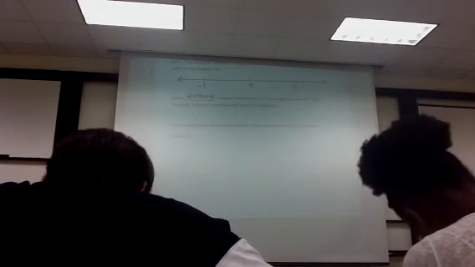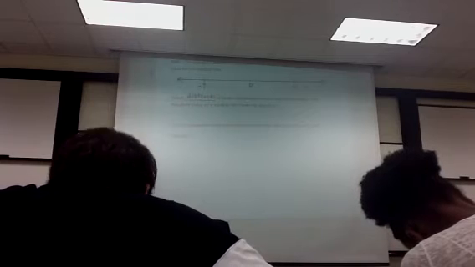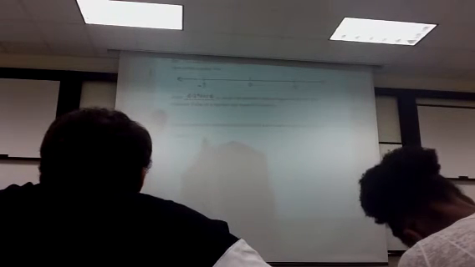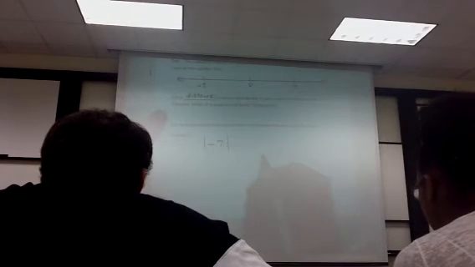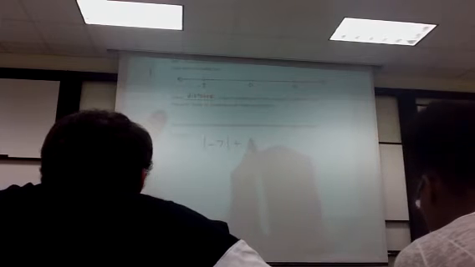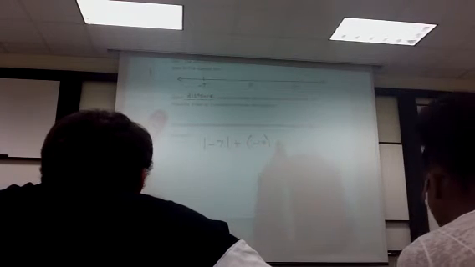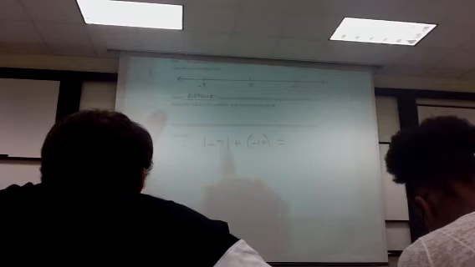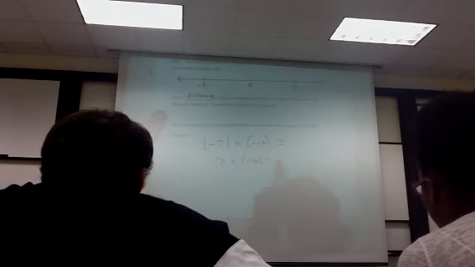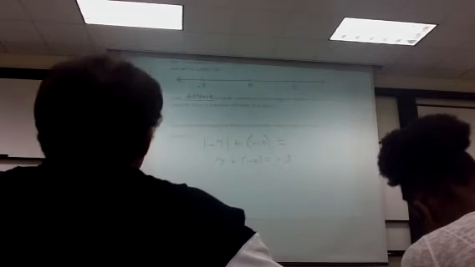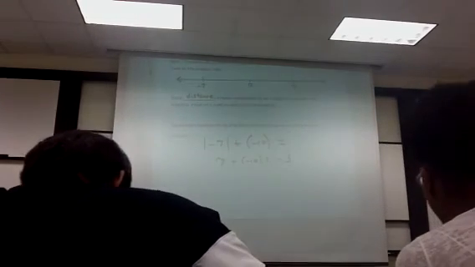Anybody have an example they'd like to share with us? Absolute value of negative 7 plus negative 10. Hang on a second. Absolute value of negative 7. Did I close the absolute value? Plus negative 10. Is that the entirety? Okay, what is this? 7. Plus a negative 10 is negative 3. Okay, there's an expression involving absolute value that ends up with a negative number.